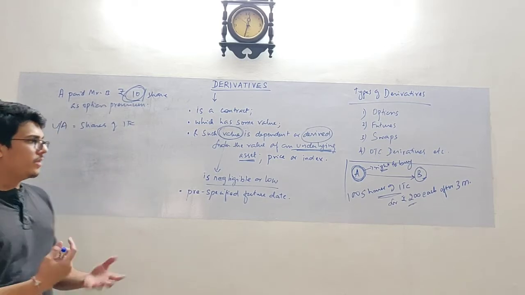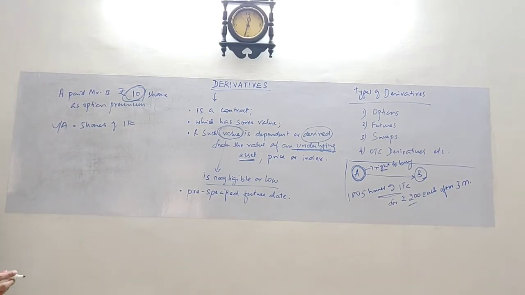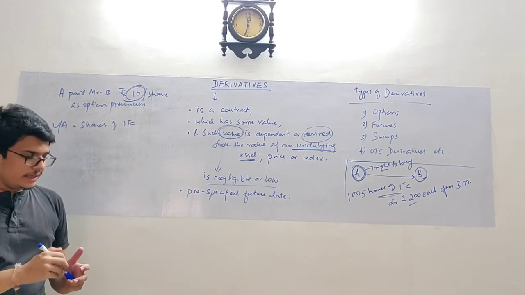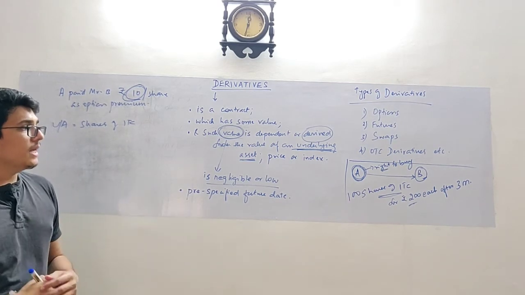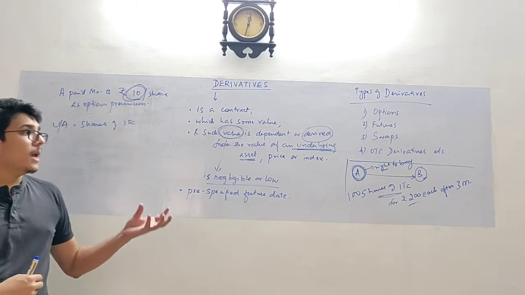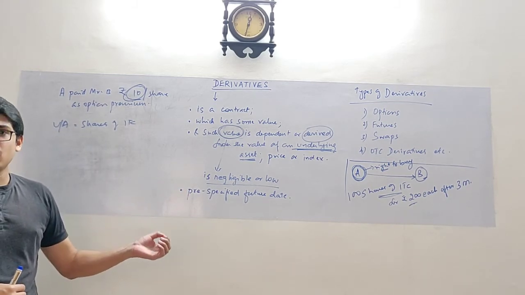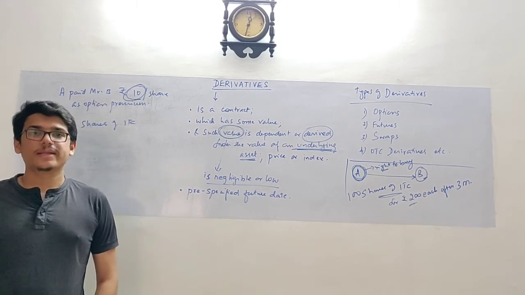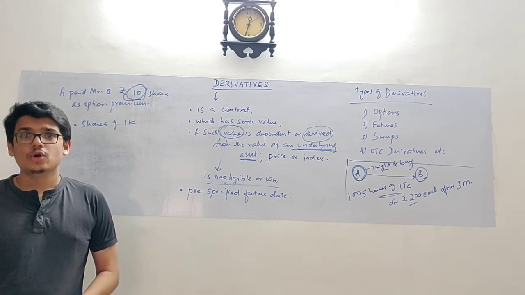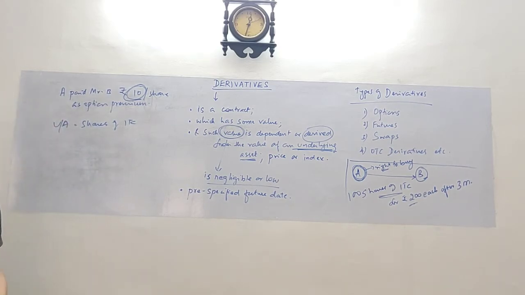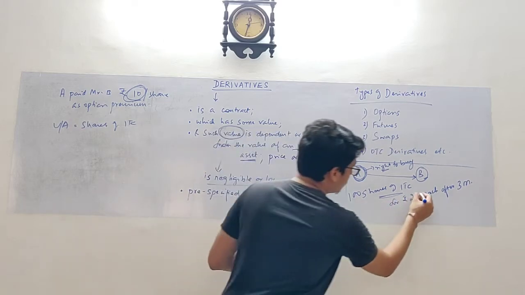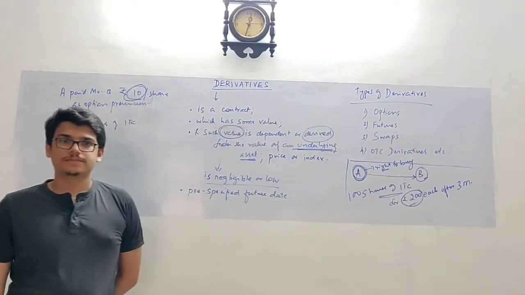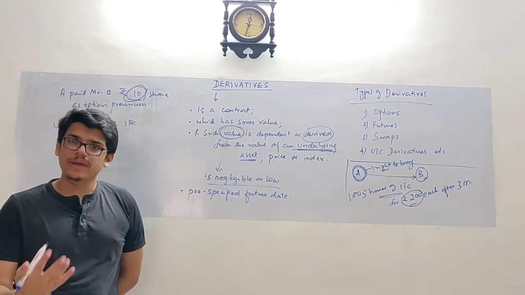The very simple logic here is that A is entering into a speculation. What A is doing is, it is expecting that the price of share of ITC will increase in the future, that is after 3 months. So it is entering into a contract now to fix the price of the shares. Simple, and to make a profit.